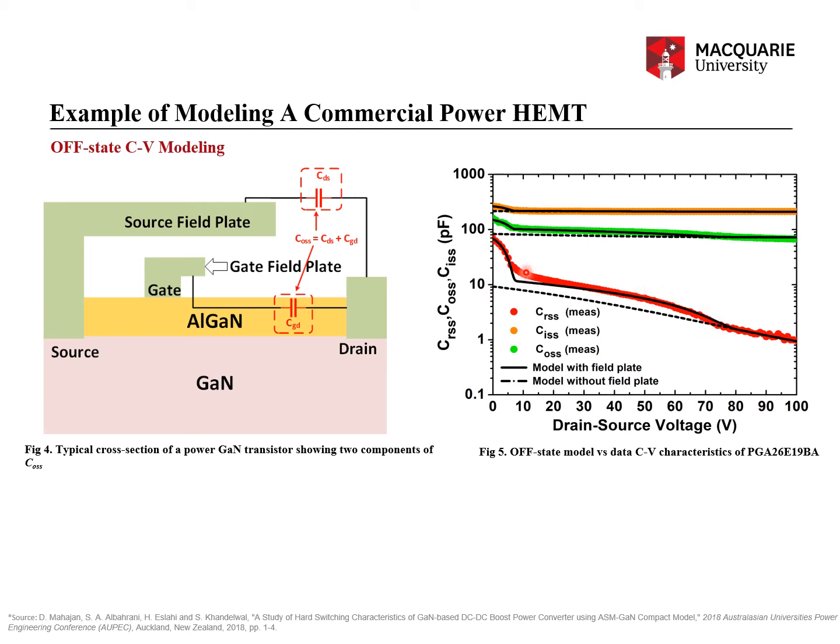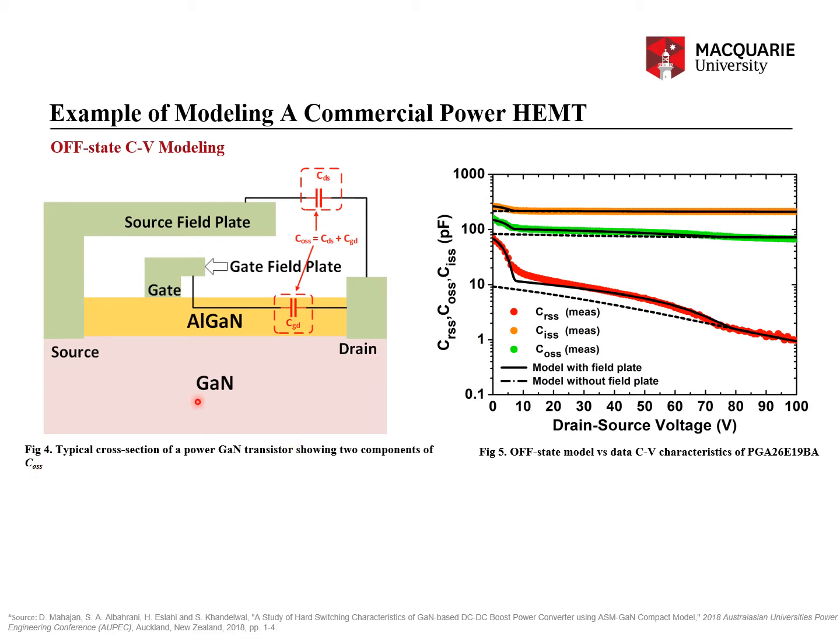Now CGD plus CDS is the COSS, which is then modeled here. You can see the gate field plate turning on, and this is the CGD component adding to the COSS. You can see here, right? And at the same time, CGD plus CGS is CISS, which is the orange curve, which is also correctly modeled with the modeling of the field plates, right?